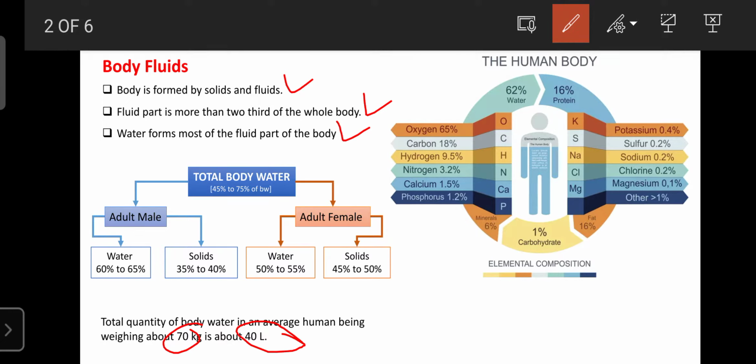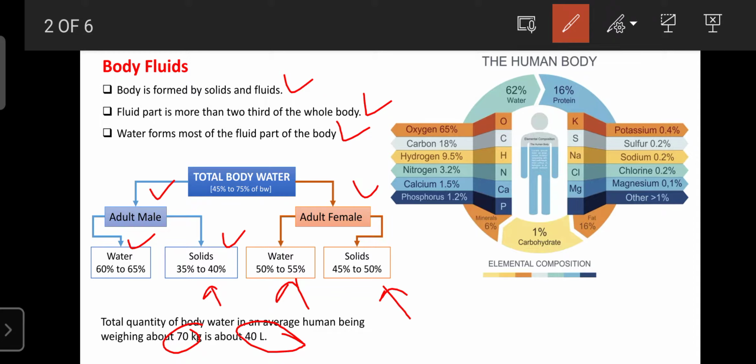Regarding the adult male, the water content is 60 to 65% and the solid content is 35 to 40%. Regarding the adult female, the water content is 50 to 55% and the solid materials are 45 to 50%.